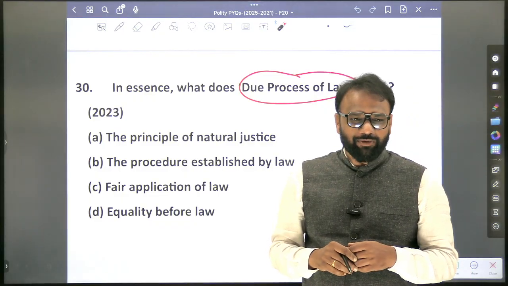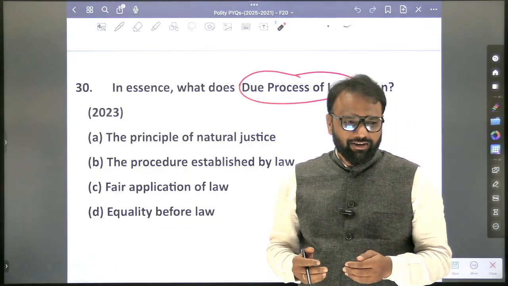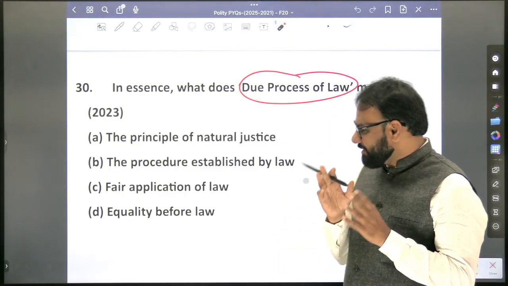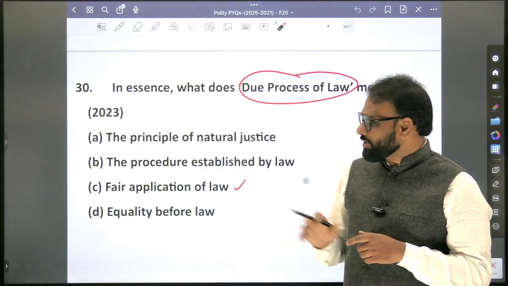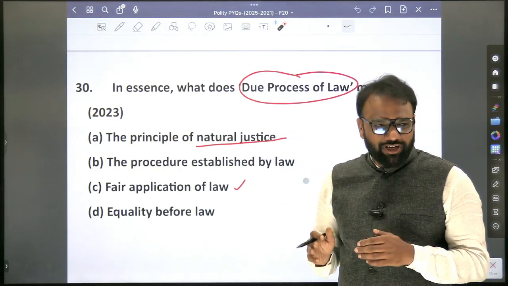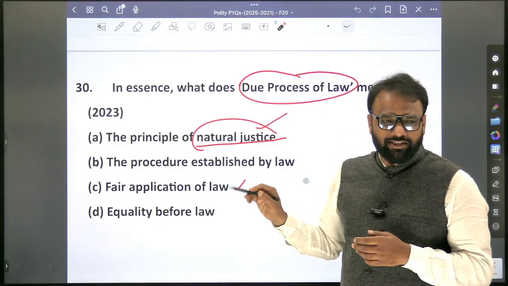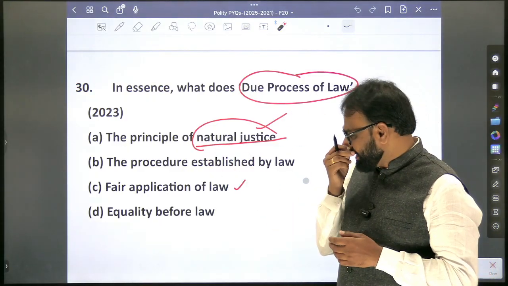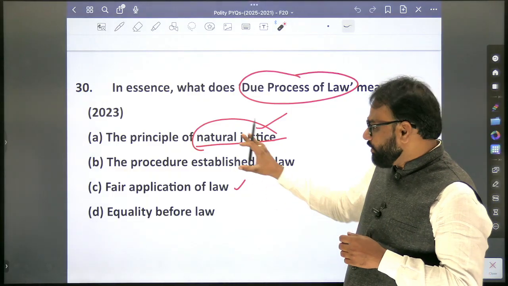Okay, principle of natural justice, because the answer has already been given. But if you go through Lakshmikant, the closest option that will appear correct is fair application of law. But the question is already answered, you are given principle of natural justice. So next time if the same question appears, what will you do? You will write natural justice. Otherwise, if something else comes, you will take a risk. Either you will mark it or you will leave it. Okay, leave it. But anyhow, these terms are important.